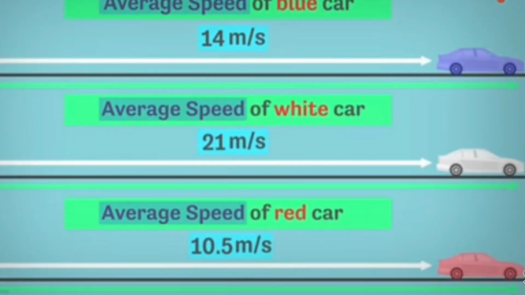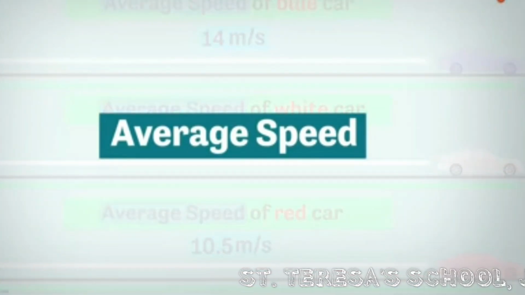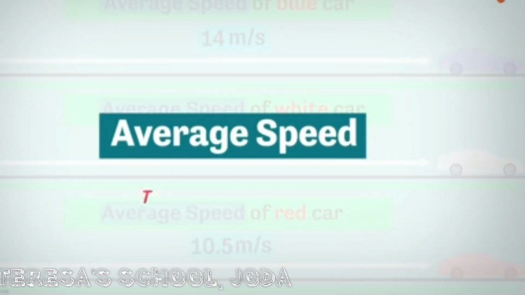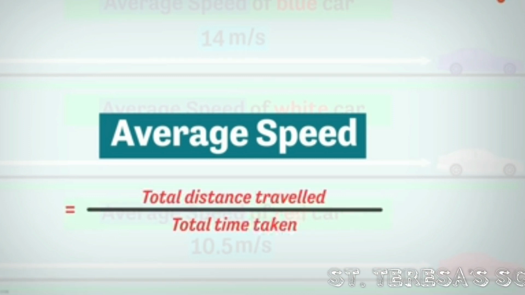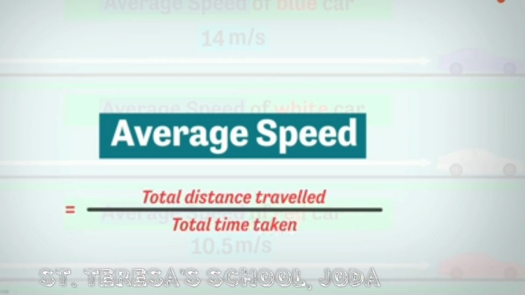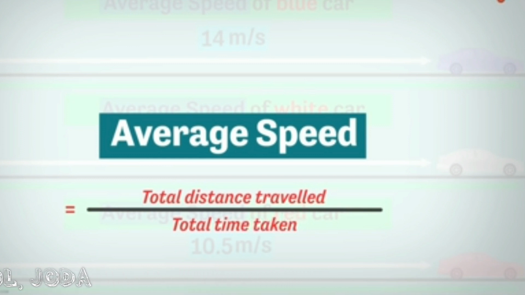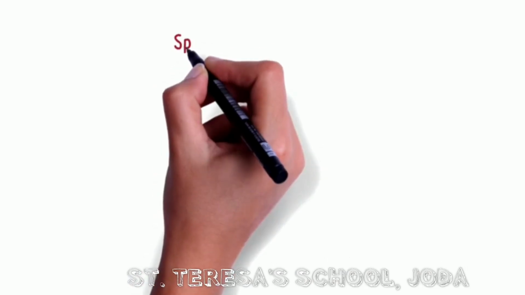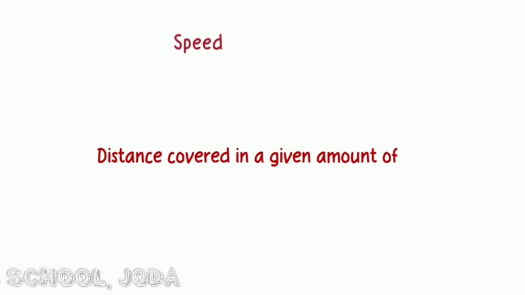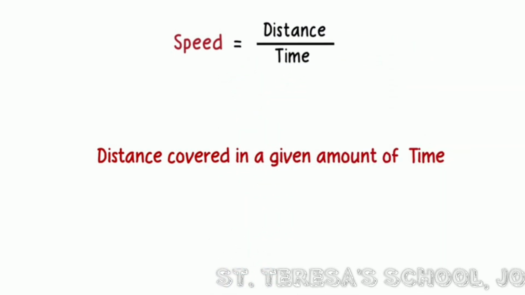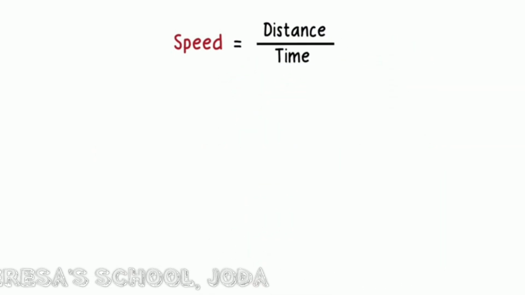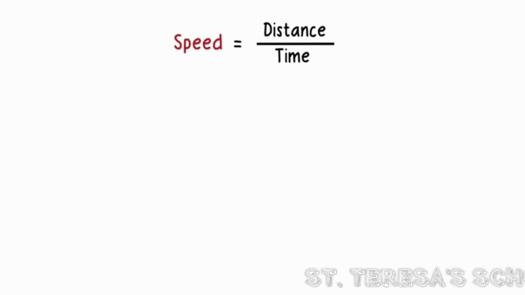How do we define it then? Average speed is defined as the total distance traveled by an object divided by the total time taken. And speed is a scalar quantity. We have seen that speed is the amount of distance covered in a given amount of time. It's nothing but distance covered over the time taken to cover that distance. Simply put, it tells us how fast an object moves.